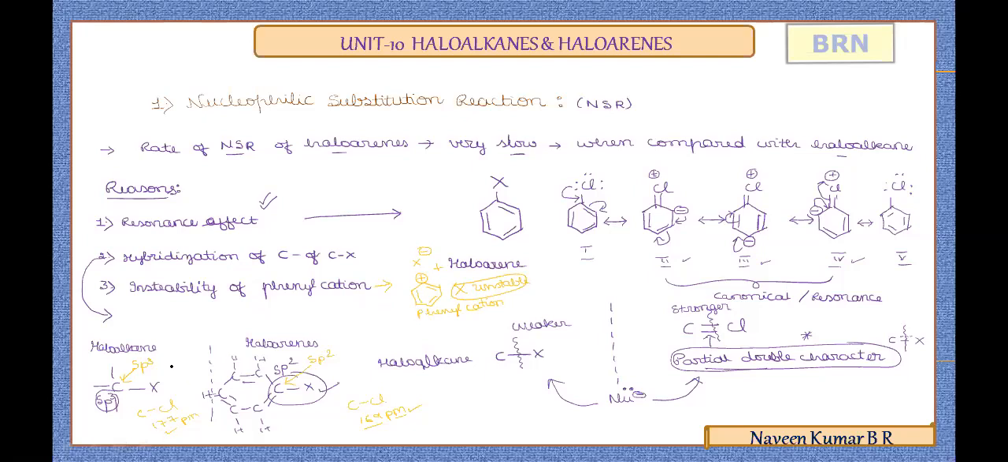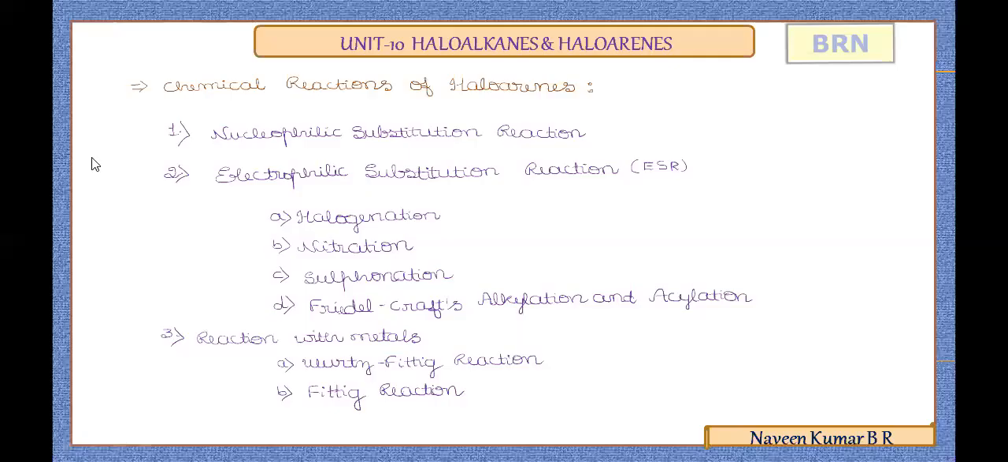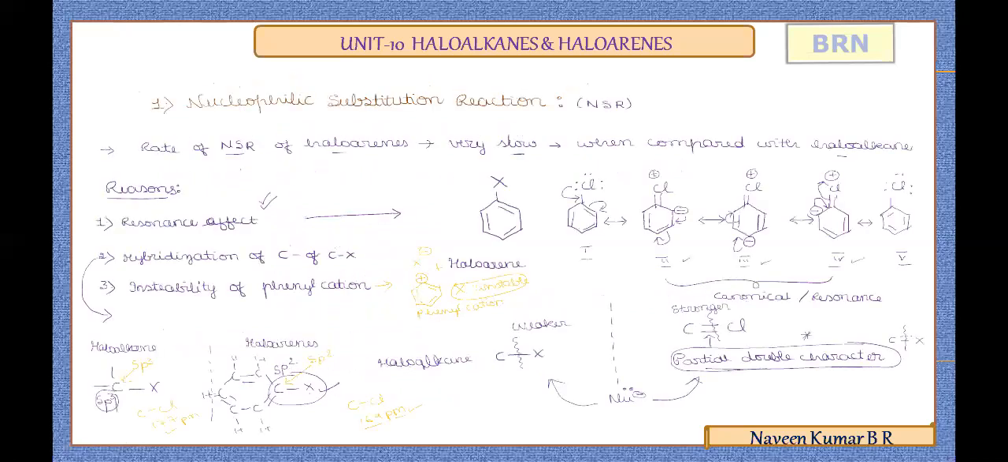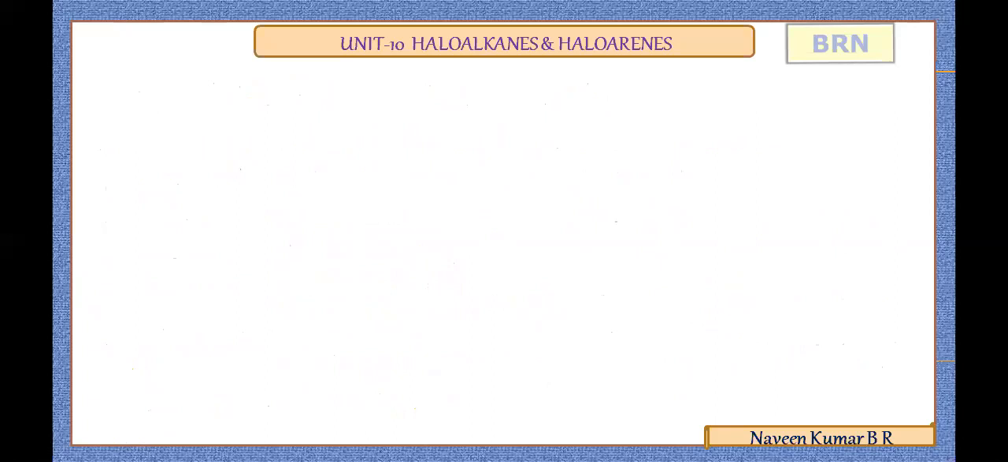Now with these supportive reasons, we can understand the reactivity is slow when compared to haloalkanes, but still nucleophilic substitution reactions of haloarenes are possible. That we'll take in the next examples. Now by understanding these supportive reasons, we'll take the example now to learn. The example for nucleophilic substitution reaction.